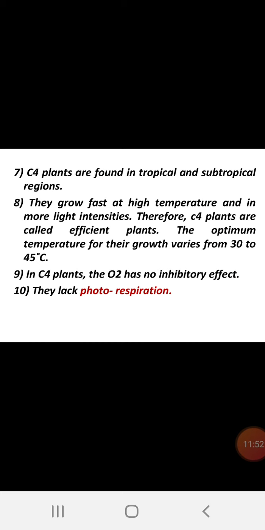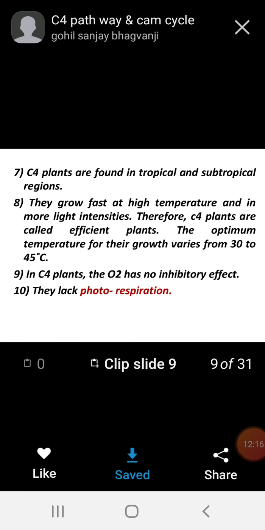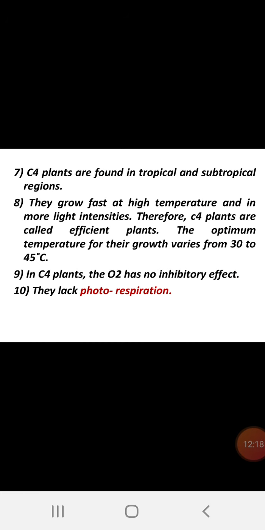The optimum temperature for their growth varies from 30 to 45 degrees Celsius. They require a higher temperature to undergo this type of photosynthetic pathway. In C4 plants, oxygen has no inhibitory effect. But in C3 plants, if more oxygen is present, it inhibits photosynthesis, means the carbon dioxide fixation. C4 plants lack photorespiration. As I told, photorespiration is not present. So these are the characteristics.